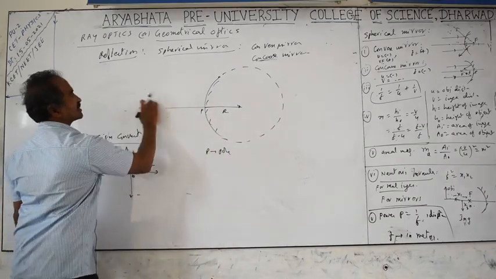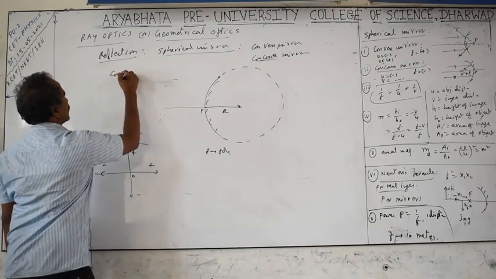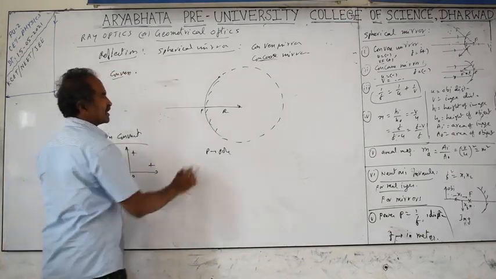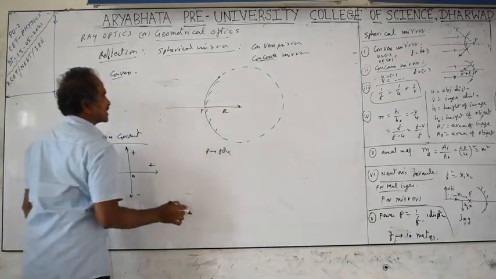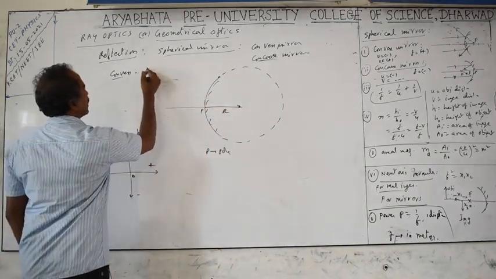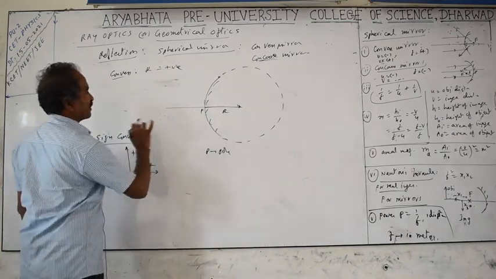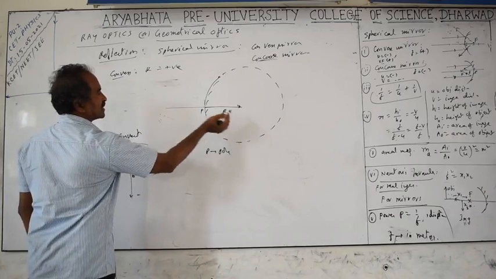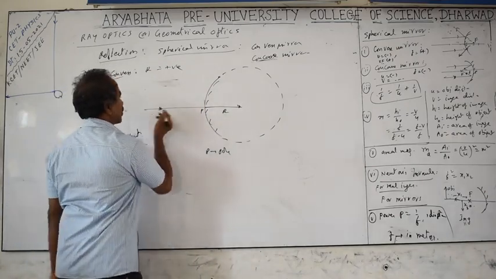First we discuss the convex mirror. For the convex mirror, the radius is on the right side of the pole. The pole you have to imagine as the origin. When the radius is on the right side, you take r as positive. If you are keeping the object on the left side, we cannot keep it on the right side because light has to reflect on this non-silvered surface only. So I am supposed to keep the object on the left side itself.